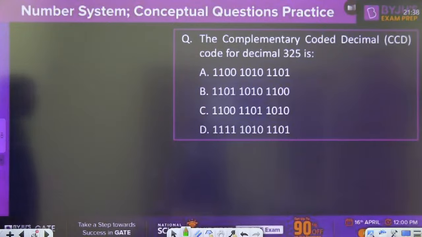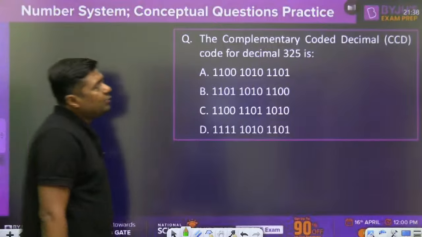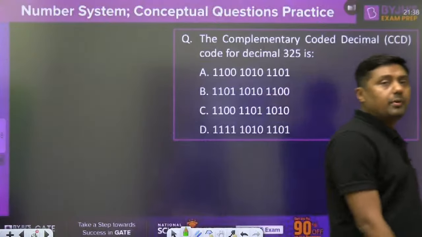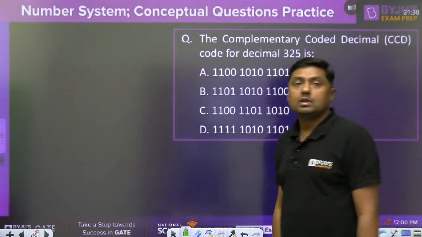The complementary coded decimal code for the decimal 325 is complementary coded decimal, CCD. It is a new word, complementary coded decimal. JC, your answer is correct.